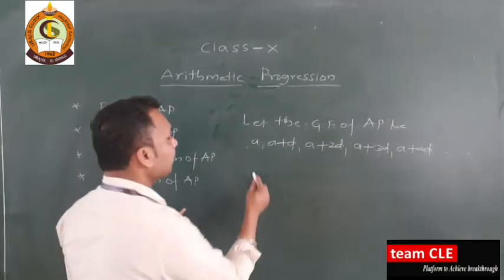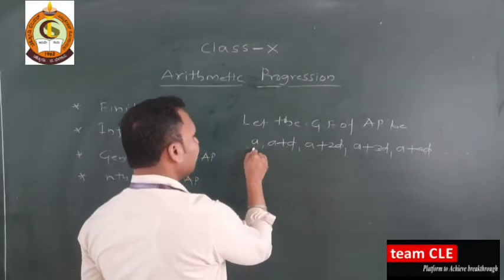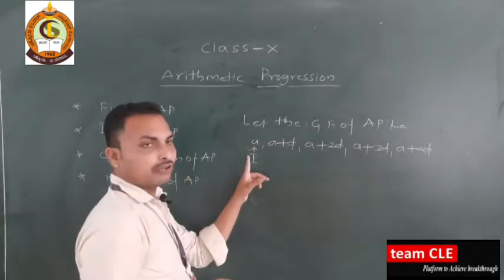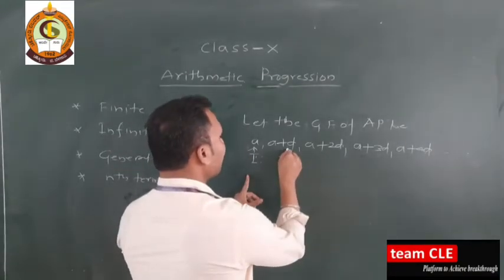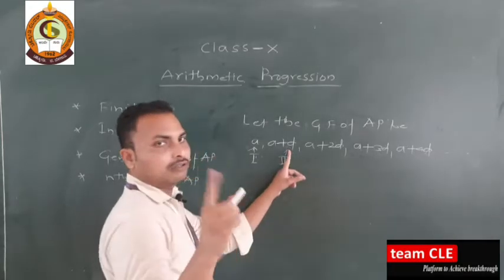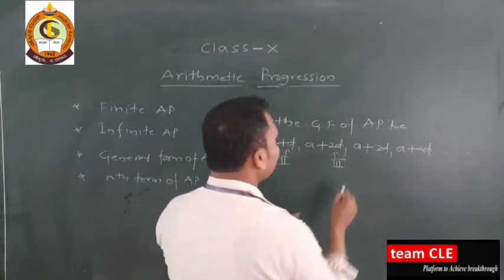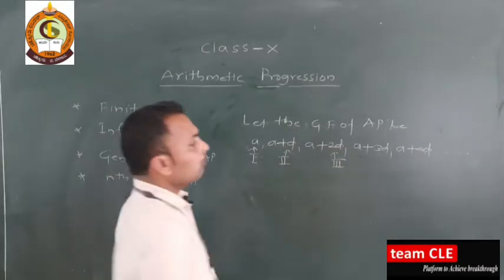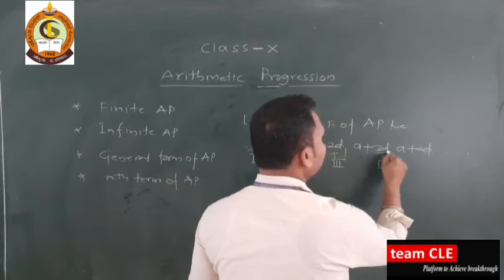Just see, whenever we have 1, we have only a, the first term. Whenever we have 2, the common difference is only 1d. Whenever we have 3, the common difference is 2d. Whenever we have the 4th term, the common difference is 3d.